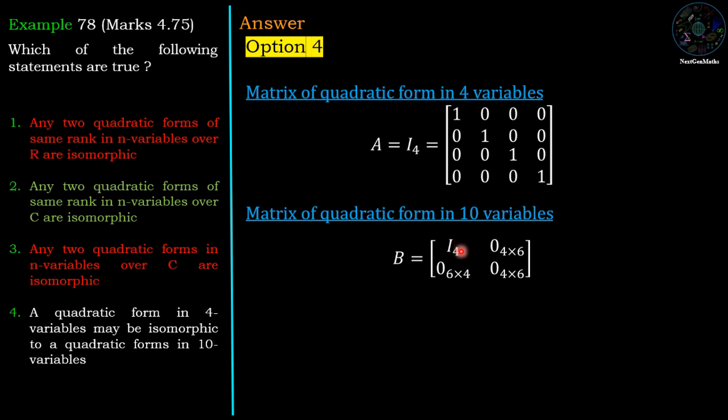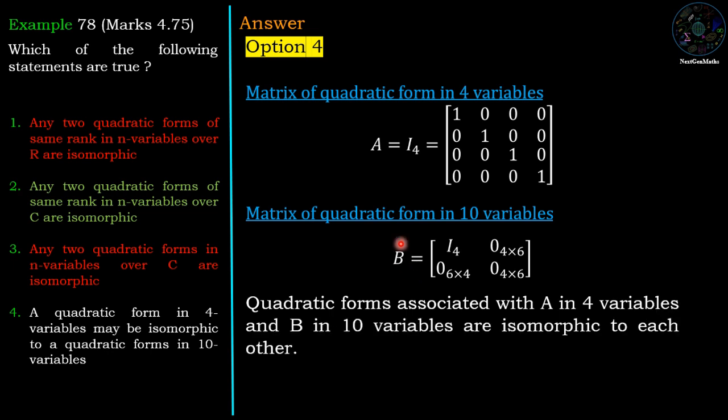That means the first 4 cross 4 entries are identity and the remaining entries are 0. So it is the matrix associated with the quadratic form in 10 variables. So if we compare, then one can easily develop an isomorphism between A and B. Therefore, the fourth statement, which is about the isomorphism between a quadratic form in 4 variables and a quadratic form in 10 variables, is correct.